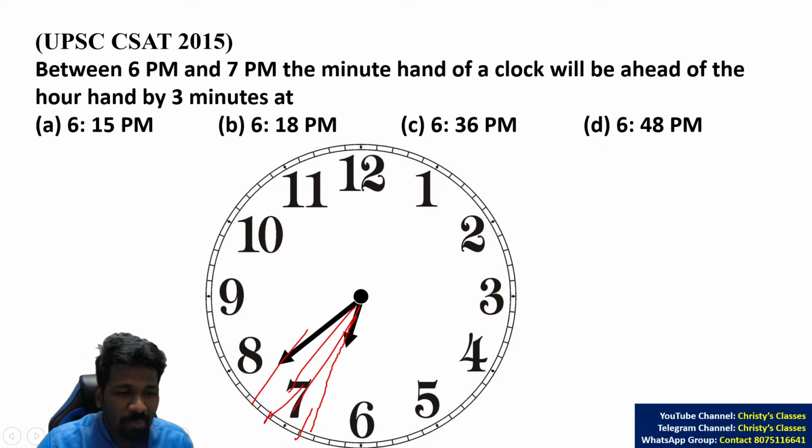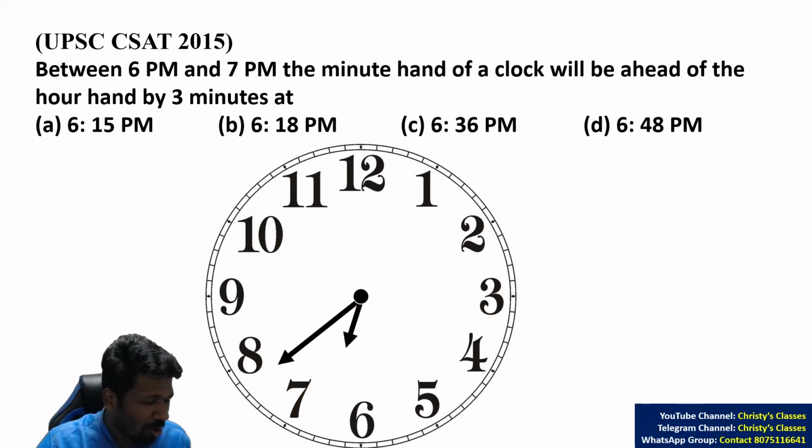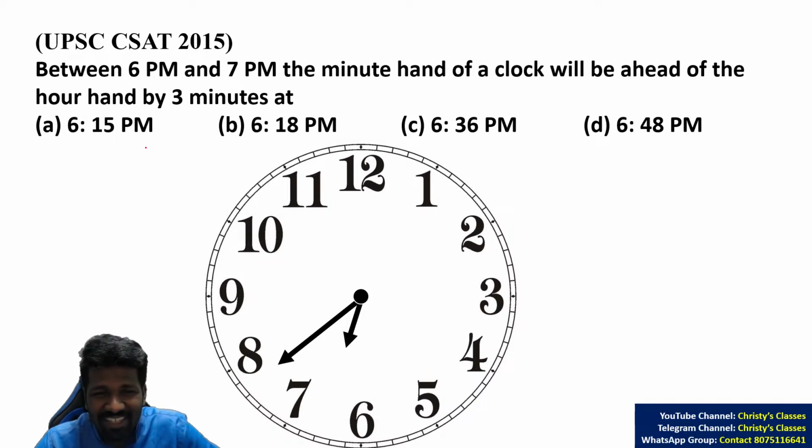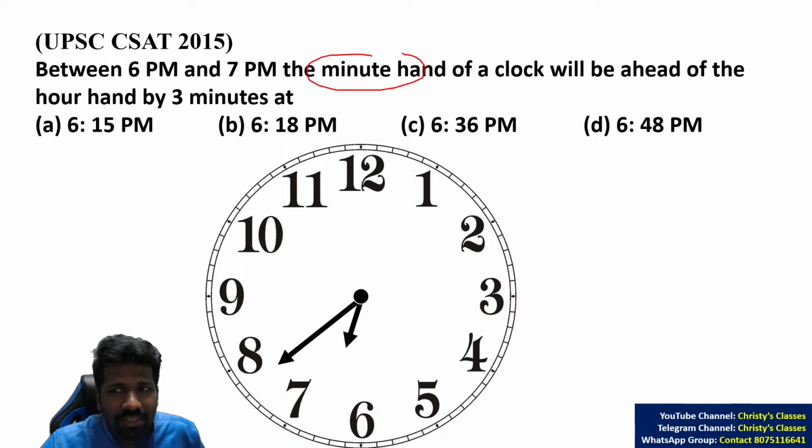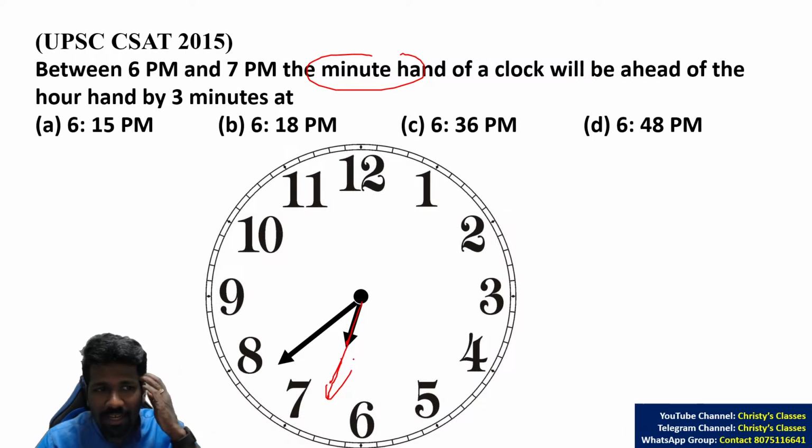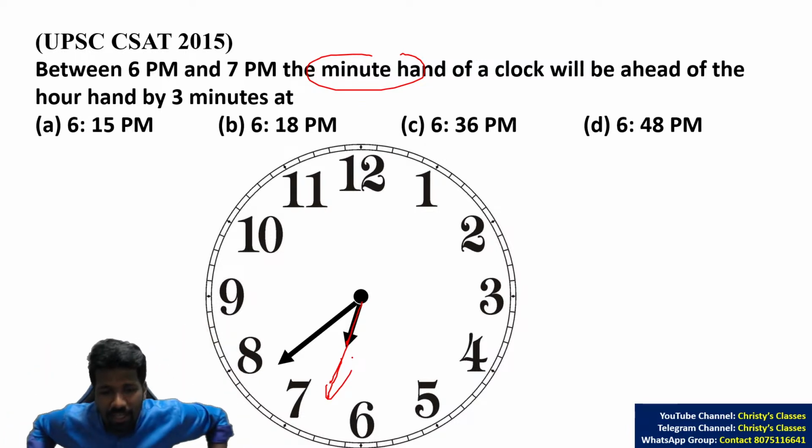Again, if you have a proper idea of the clock, it is very easy. Look at each option. That itself eliminates the question. First of all, minute hand is ahead of hour hand. If minute hand is over the hour hand, what will the time be? That is what we just discussed. The exact time you can find with that 65 5/11 minute theory. But the time will be after 6:30. Are you all agreeing it is after 6:30?